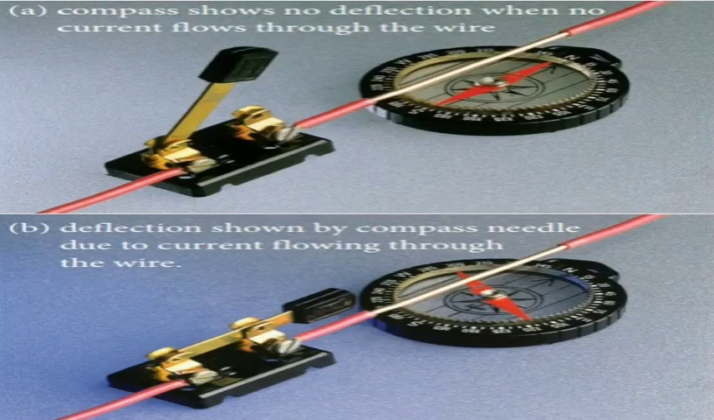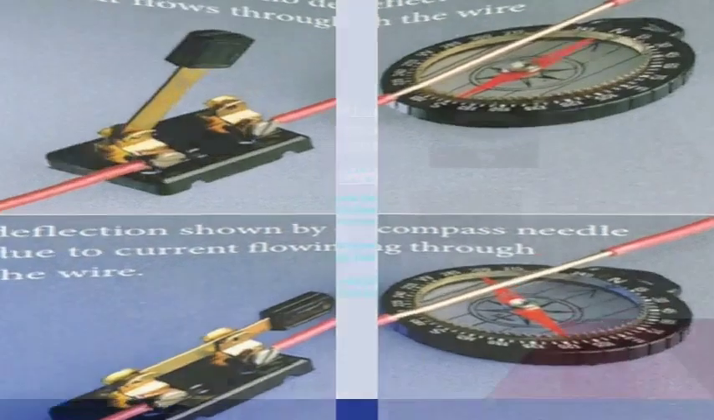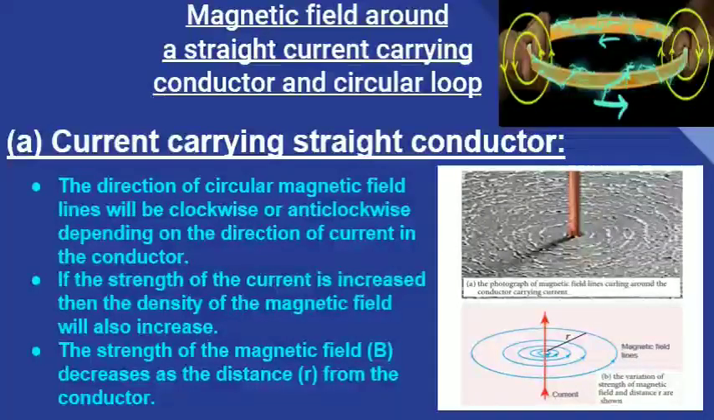Further, we are going to study the magnetic field around a straight current carrying conductor and a circular loop, and the rules which are involved in this phenomenon. Next, we are going to see about the magnetic field around a straight current carrying conductor. In the image, a straight current carrying conductor is shown, and if we keep a magnetic compass near it, the needle of the compass is going to experience a torque first, then it deflects and aligns in the direction of the magnetic field.